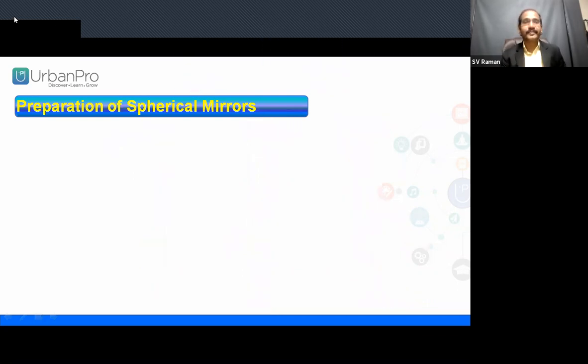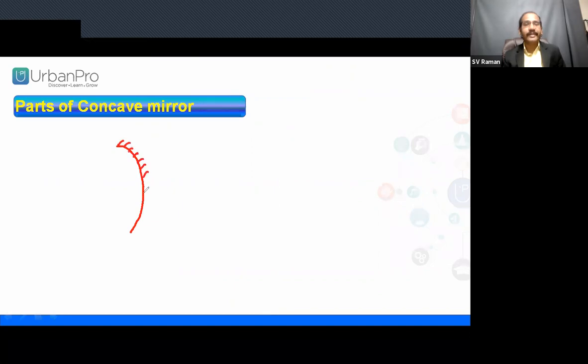Next, we will study further the parts of a concave mirror. Now, how do we define a concave mirror? Just now we explained: bulged inwards as a reflecting surface, bulged outwards as a coated surface, we call it a concave mirror.